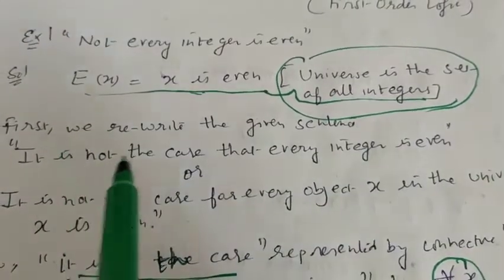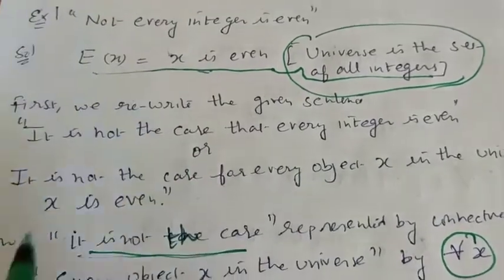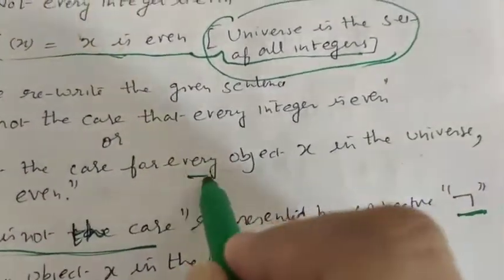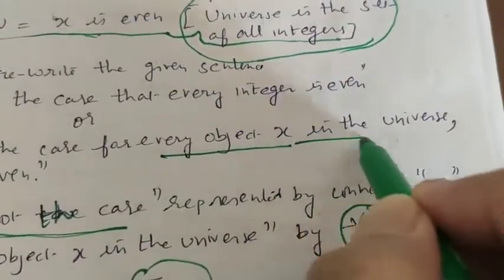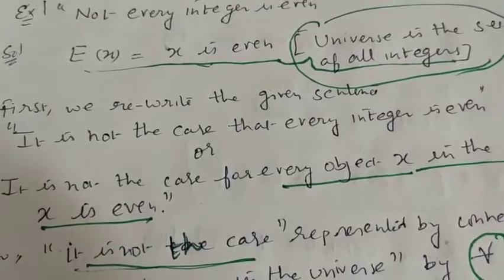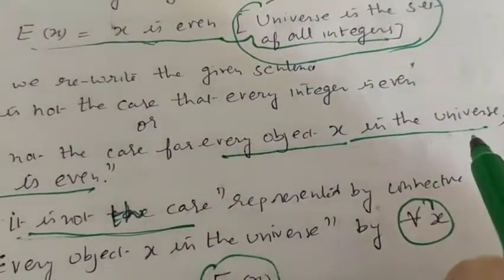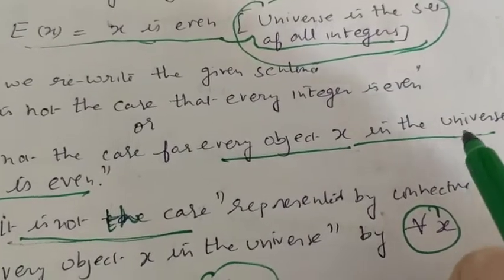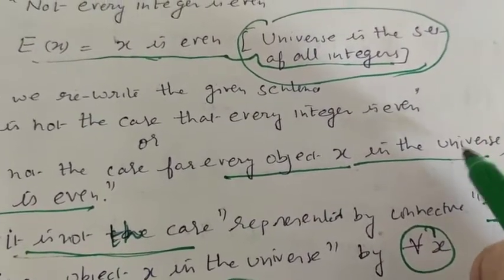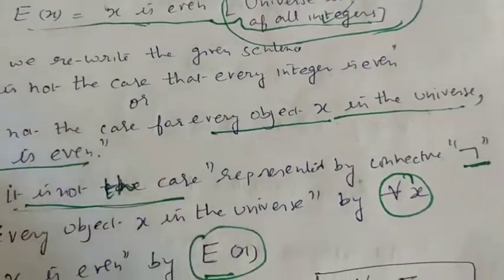Or we can say it is not the case that for every object x in the universe, x is even. Which universe am I talking about? The set of all integers.